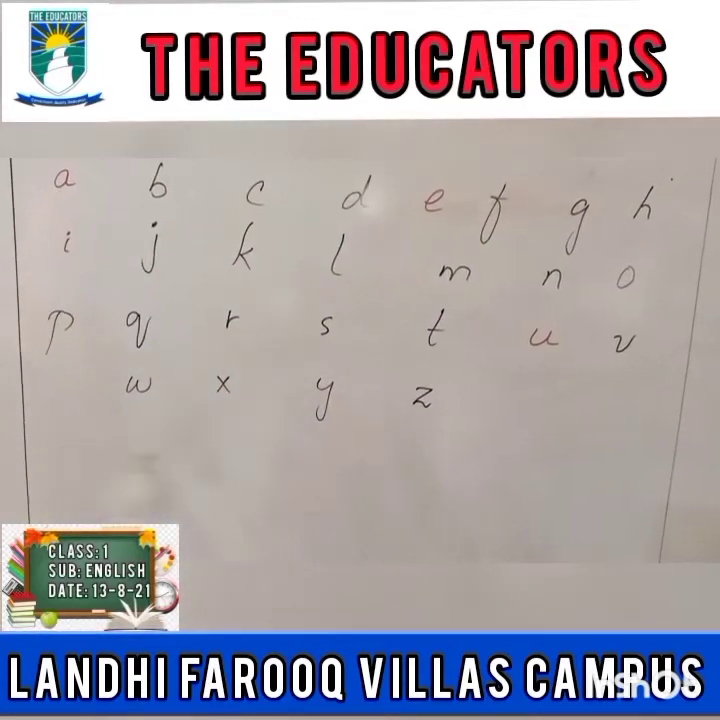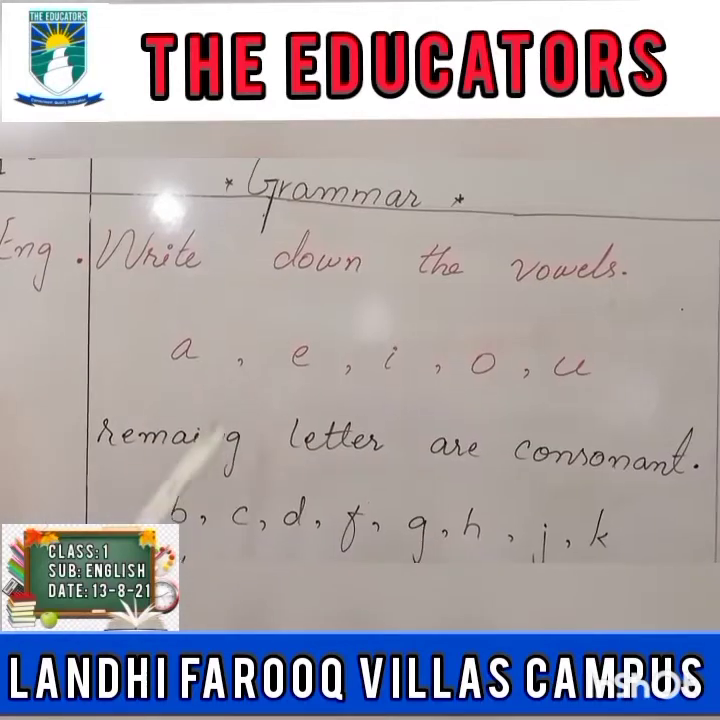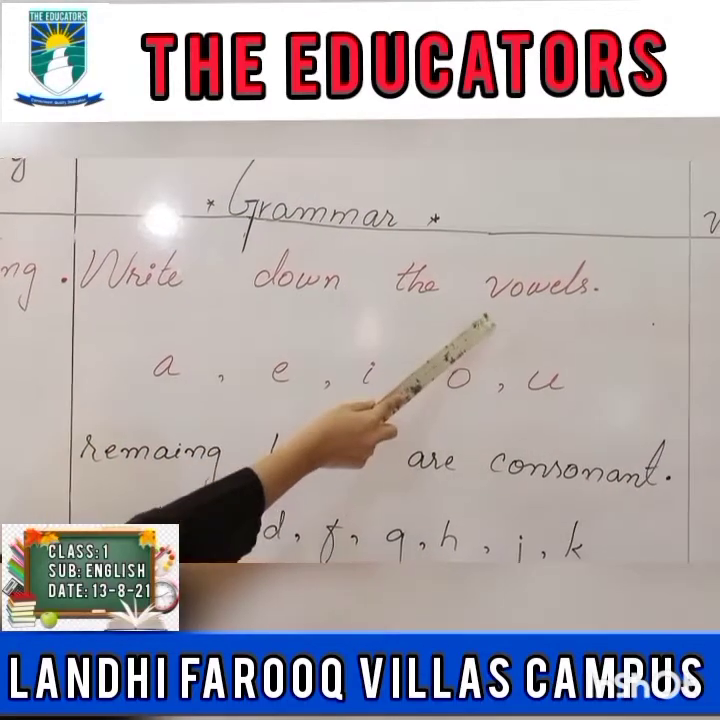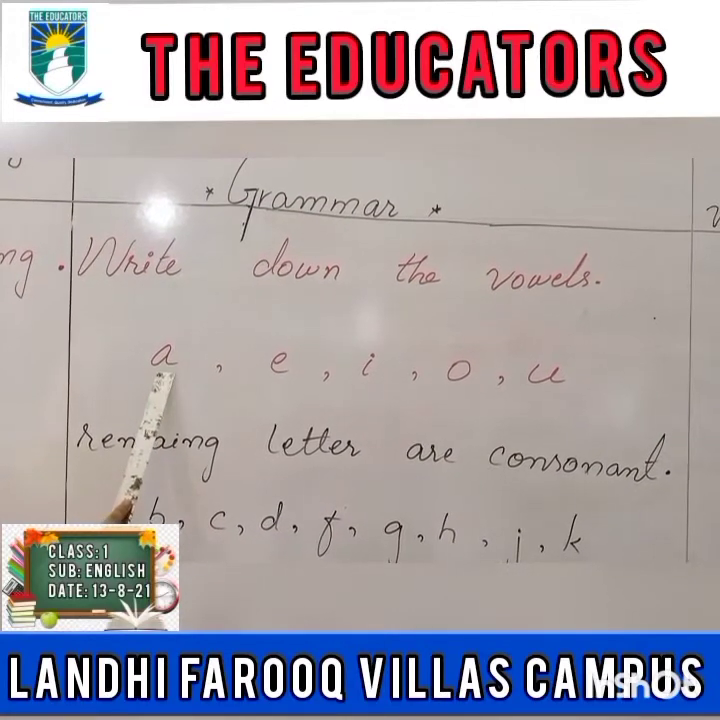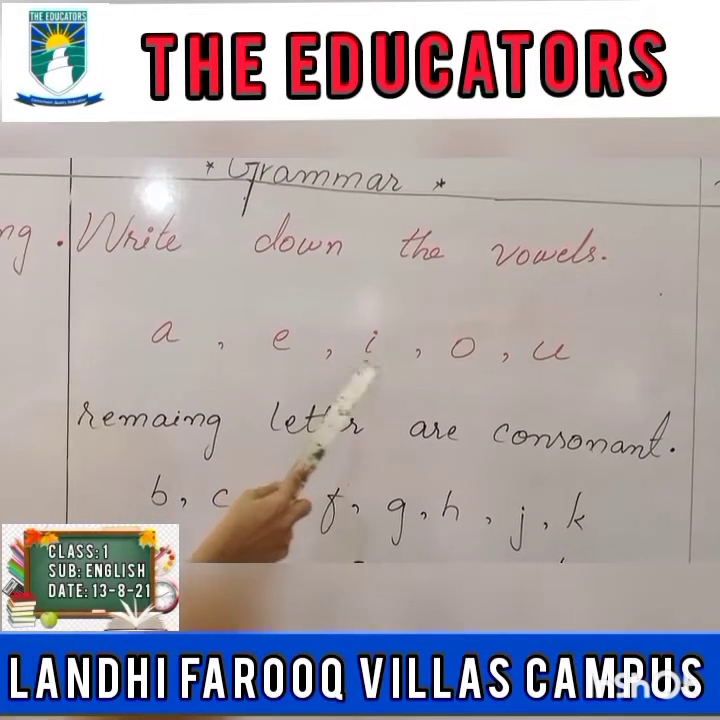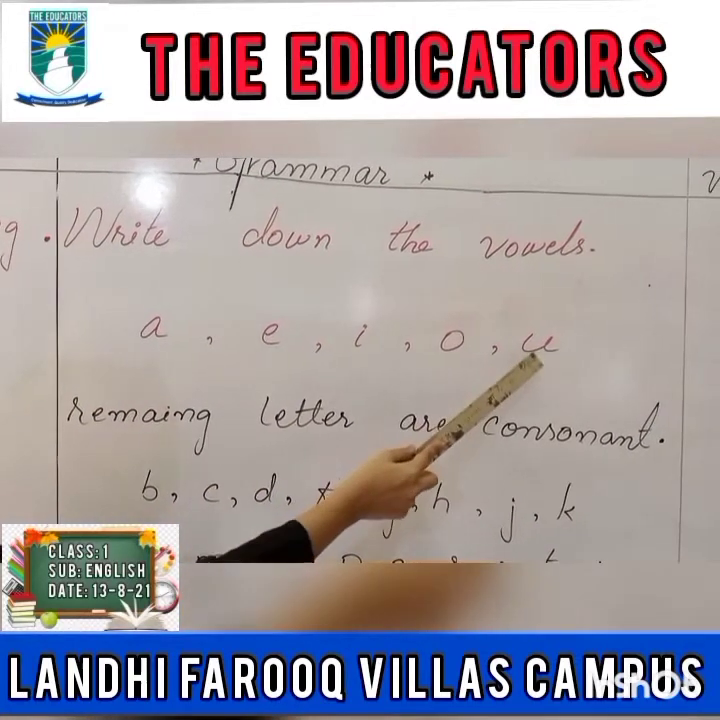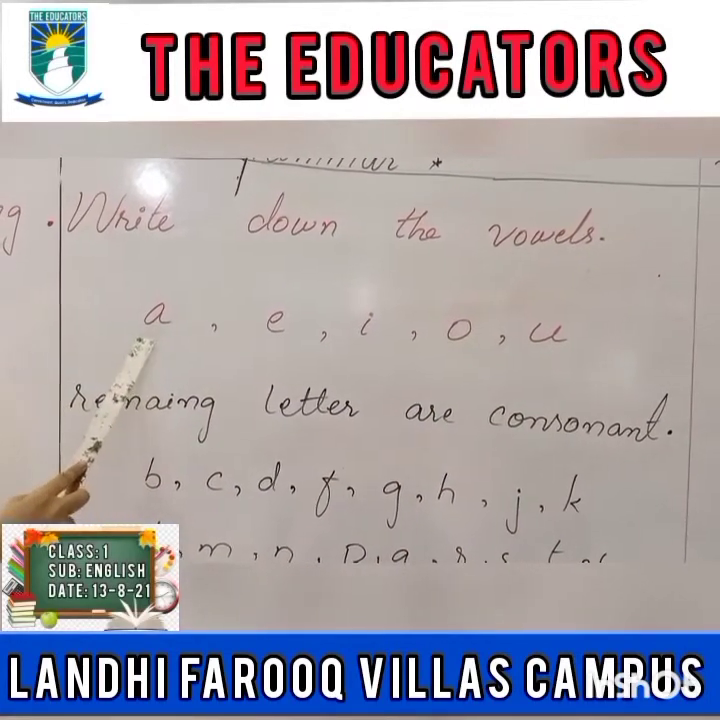Now separate the vowels down. Class, now write down the vowels. What are the vowels? A. This is A. E, I, O, U. These are the vowels I have written in color.